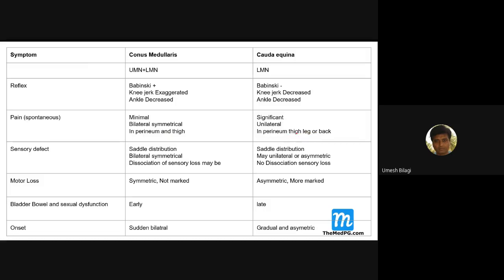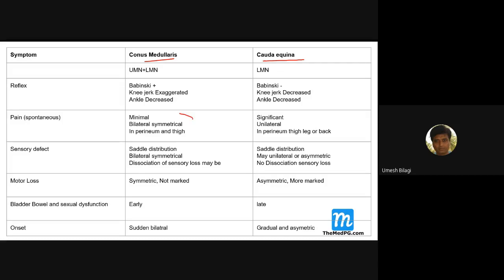Now one thing you should know: the lesion which is below will produce more profound signs, whereas conus medullaris, the lesion which is above, produces less signs. That is the confusion you should remember with respect to conus medullaris and cauda equina. A lesion which is below will produce more profound signs in the form of paralysis, wheelchair bound, and sensory loss over the leg, thigh, saddle, everything.